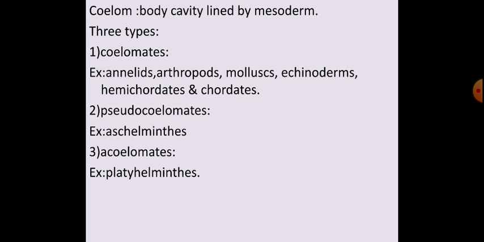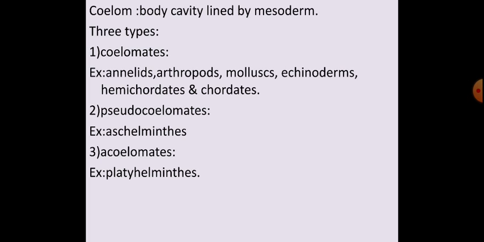Cavity means a pit, like when you say there is a cavity in the tooth. Similarly, this cavity is either present in the body wall or absent in the body wall. That represents coelom. That means coelom is a body cavity which is lined by mesoderm. What is mesoderm? Mesoderm is the middle germ layer of the triploblastic organization, the middle germ layer of an embryo.